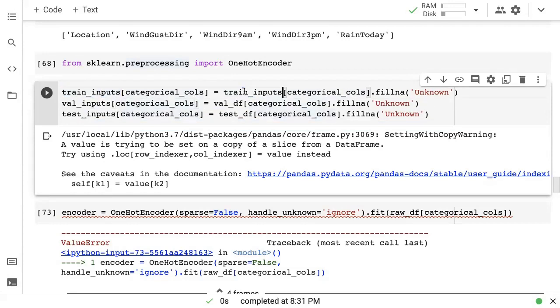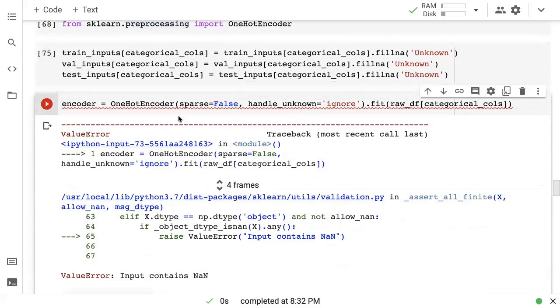Okay, let's do this one last time. And this should fix it. So watch out for version differences between libraries.